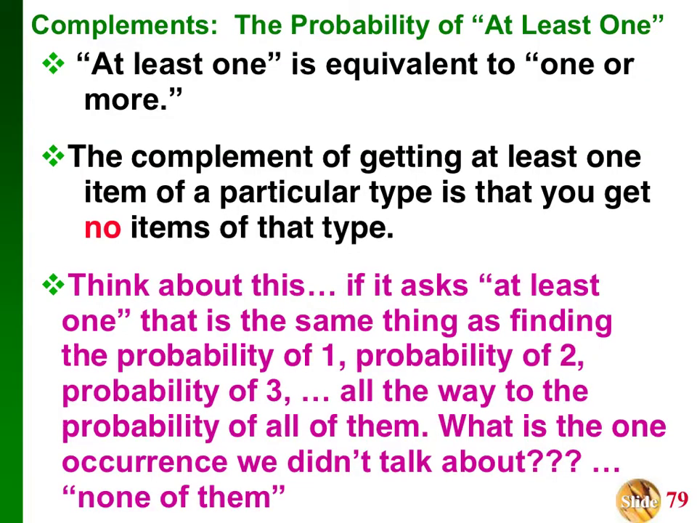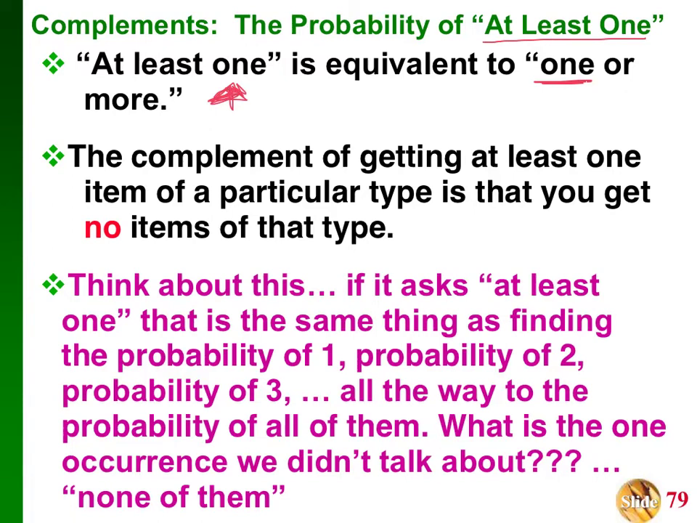Okay, guys, take a big breath because this is where it starts getting to be little thinkers. So the complements, the probability of at least 1. So at least 1 is equivalent to 1 or more. That means at least 1, at least 2, at least 3, at least 4, at least 5, at least all of them. That's what at least 1 means. So it would be challenging to find the probability of at least 1. It would be really hard.